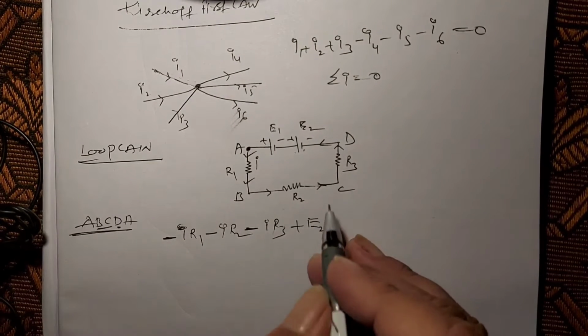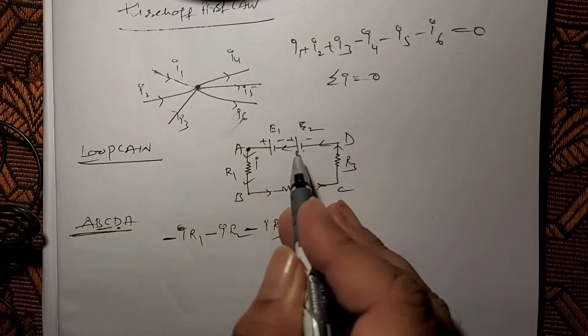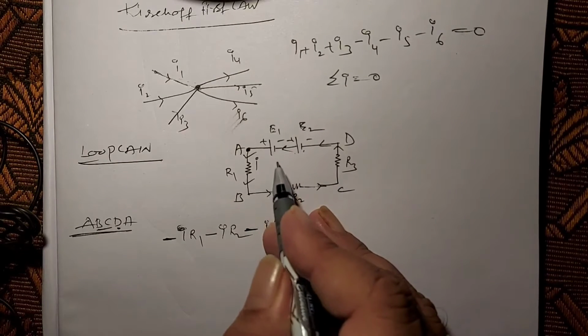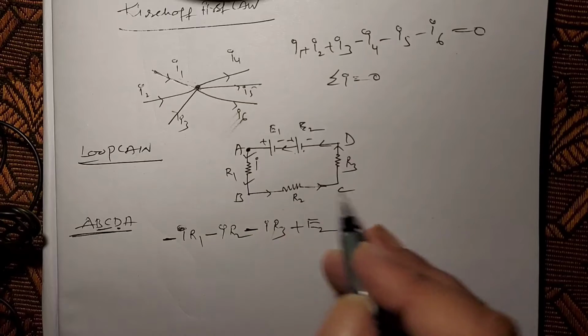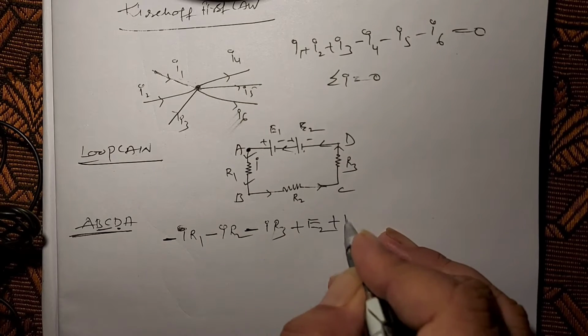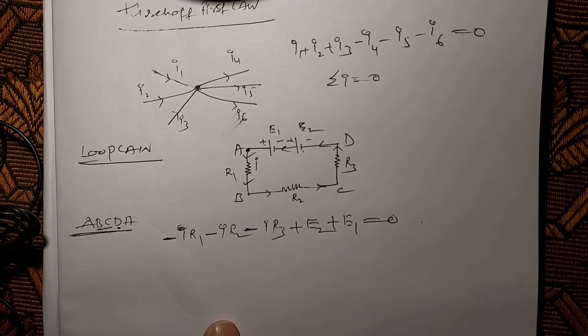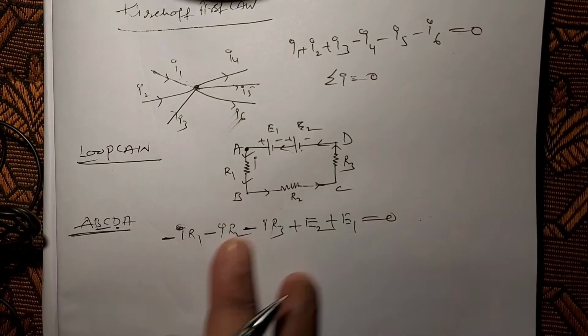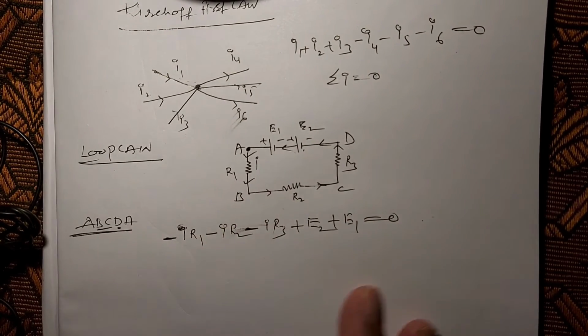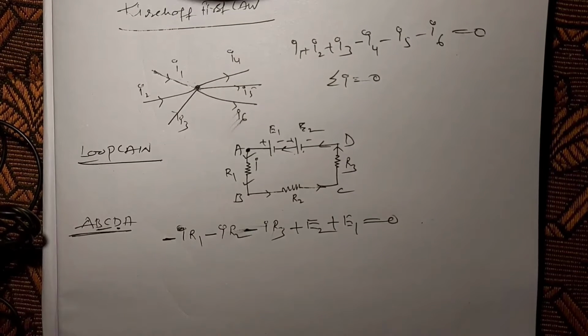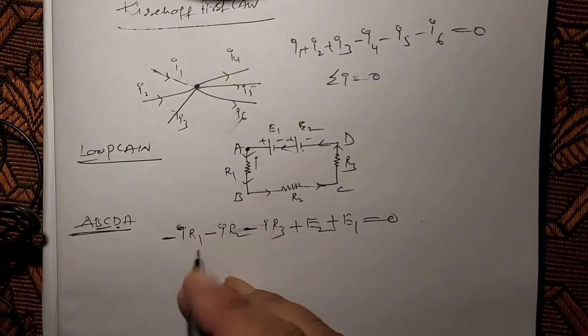Plus E2. Next, inside the cell we go negative to positive, that is plus E1. Total sum is 0. That means the algebraic sum of the potential differences in a closed circuit is 0. We can say it like that also.